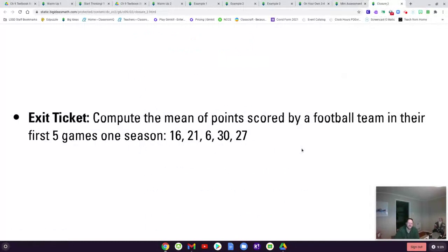All right, and the last one is a quick one, hopefully. So calculate the mean for the football team, their scores in the first 5 games of the season. So they scored 16, 21, 6, 30, and 27 in the 5 games. What was the mean for their scores? Okay, you add them all up and you divide by 5 because there were 5 games, and you get a 20-point average. Okay, so that is mean. And a little bit on outlier.